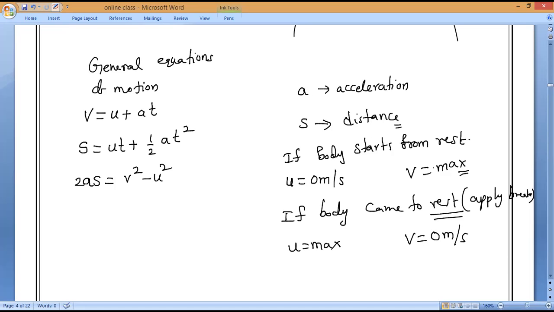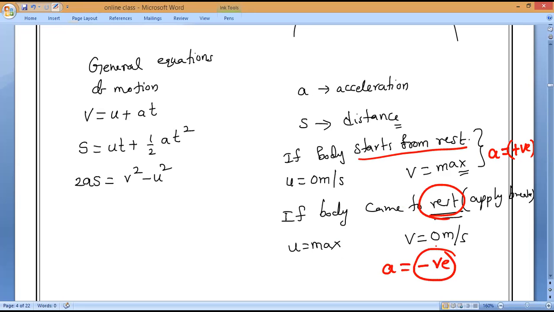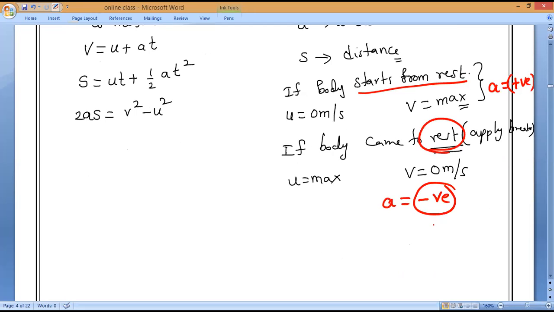Understand? So in this case, positive acceleration or negative acceleration? Body starts from rest, acceleration is positive or negative? Positive. Body came to rest, acceleration is what? Negative. Understand?